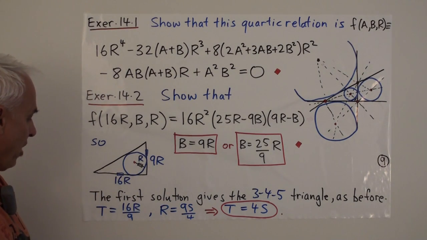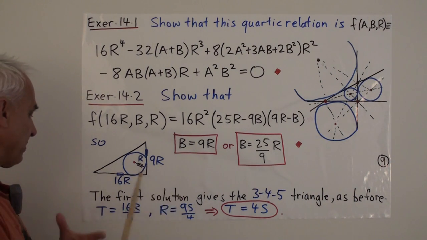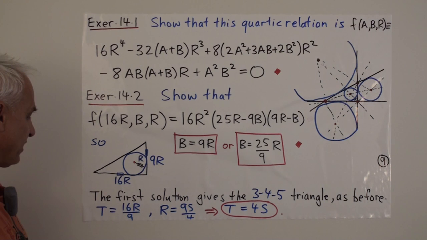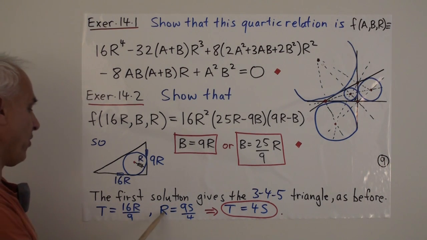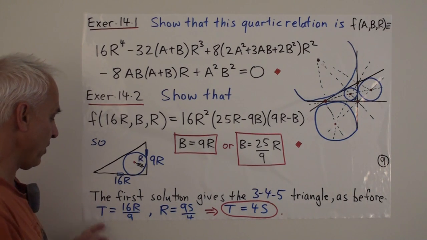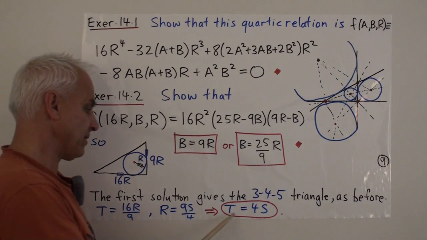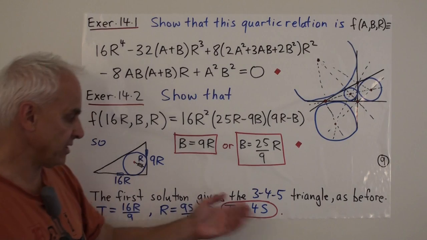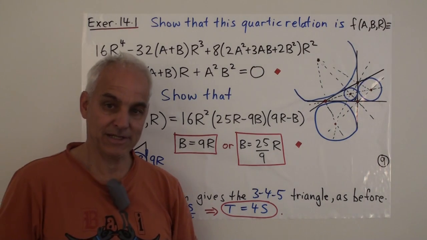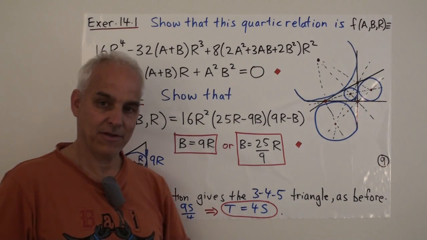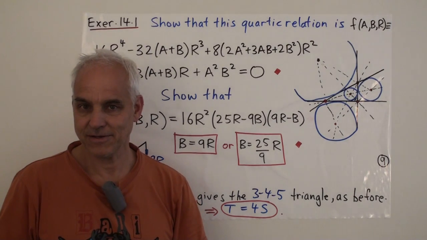All right, we can now finish the problem exactly as before. Once we have this, then we have that the ratio between the similar triangles is exactly the same kind of situation. Then t is going to be 16r over 9, and we've already established that r equals 9s over 4. When we multiply them, we get that t is equal to 4s, which is equivalent to the little t equals 2s solution to the classical situation.